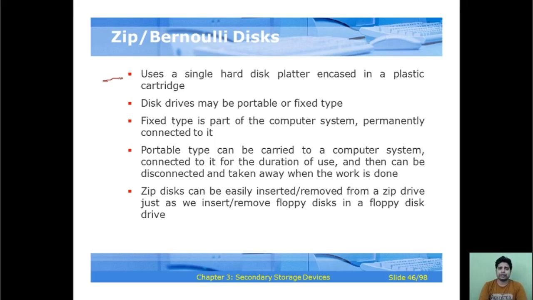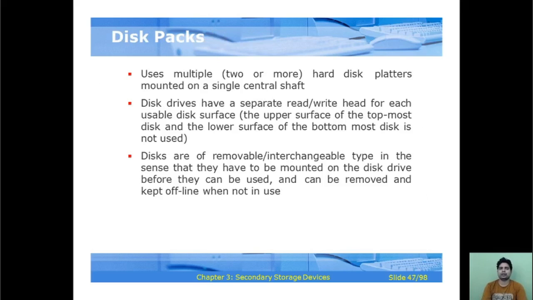Fixed type is a part of the computer system, permanently connected to it, and portable type can be carried to a computer system and connected to it for the duration of use, and then can be disconnected and taken away when the work is done. The zip disk can be easily inserted or removed from the zip drive, just as we insert or remove a floppy disk in a floppy disk drive.